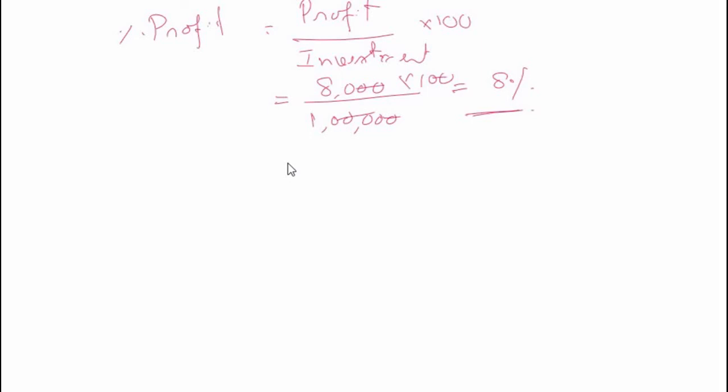The price at which you sell the shares is known as the market value. Market value is the price at which you sell the shares. Now, if you sell the shares at a market value which is more than the nominal value, then we say that you are selling the shares at a premium.